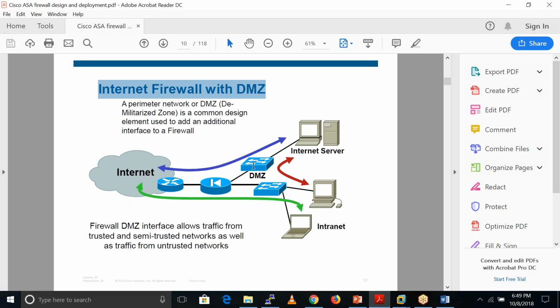Why do we divide it this way? We are not putting this internet server into our inside zone because generally we don't allow internet users to go to our inside network. If somebody launches an attack or tries some malicious activities, then only our DMZ zone is compromised, and our inside zone is not compromised and stays safe. That is the reason we put our servers in the DMZ zone, and we put our actual inside hosts in our inside zone.